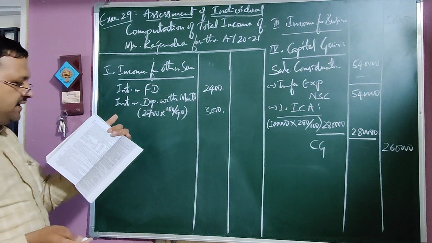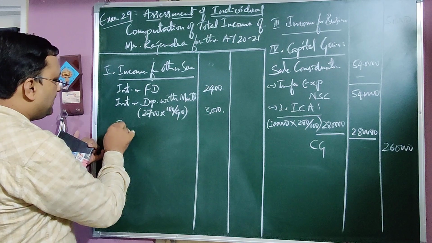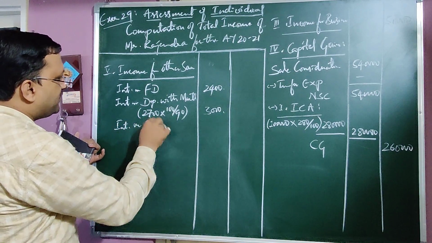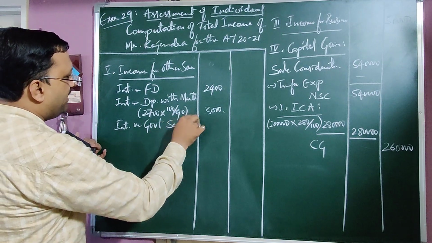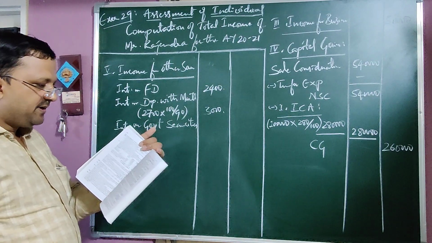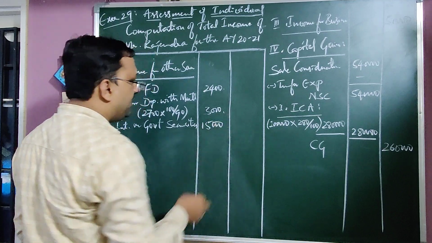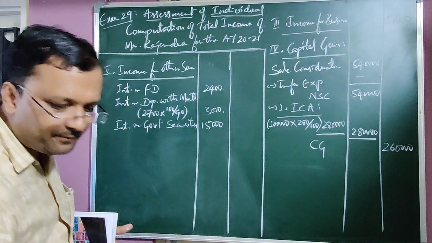Next, interest on government security. There is no TDS rate for government security, so no question of grossing up. Interest on government securities is 15,000.